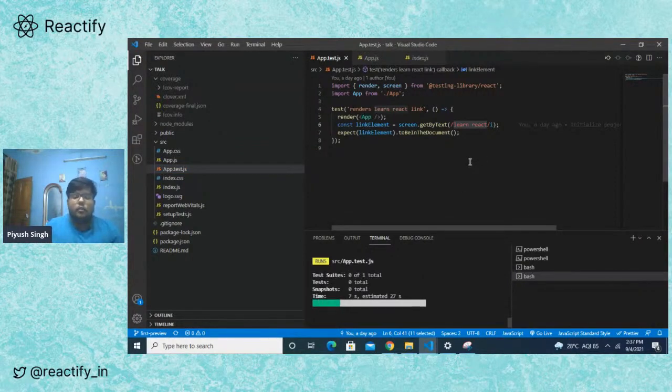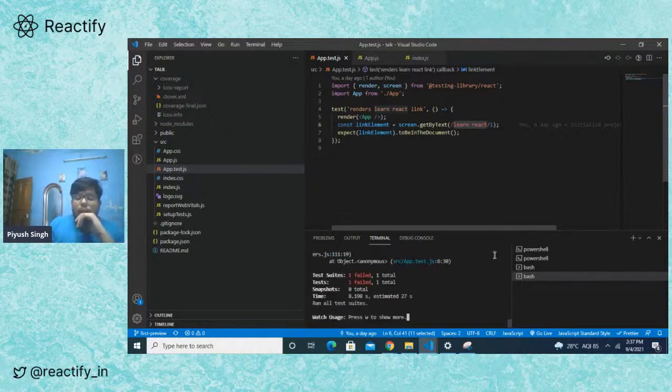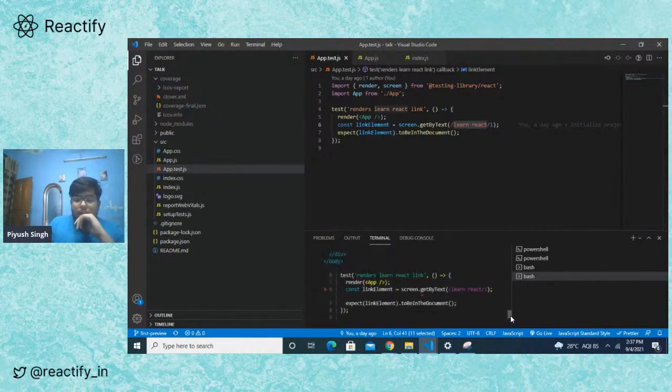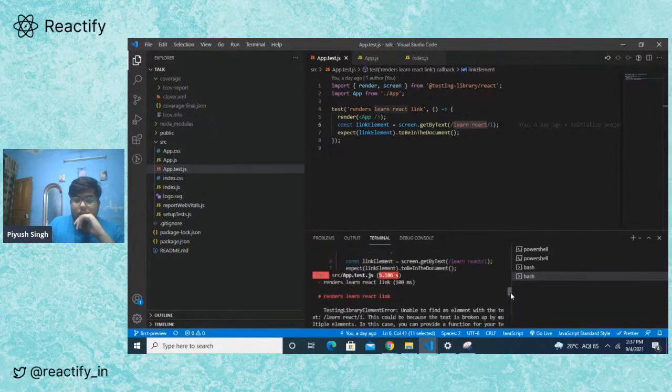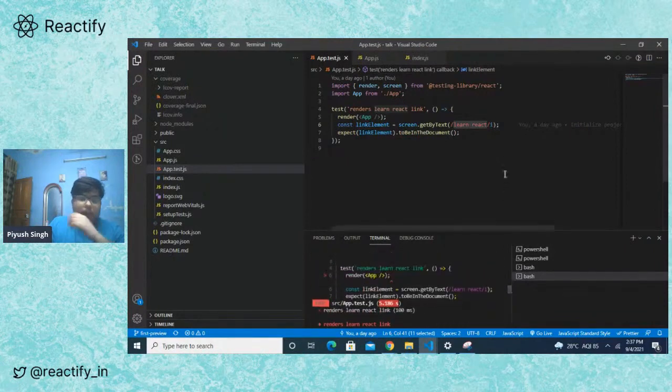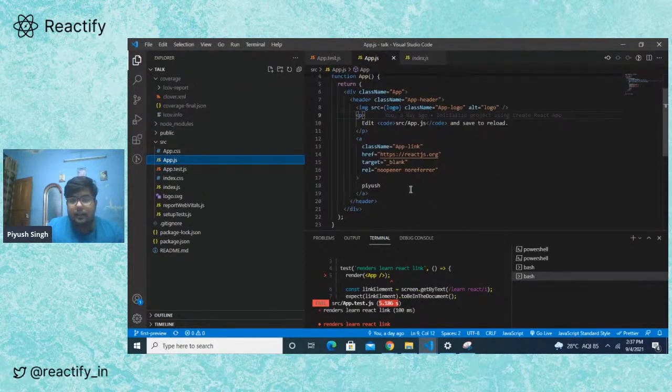Let's just run this first and see how this fails. See, this will fail because it's trying to find "learn react" in my current component, but I have replaced that thing with my name. Now it's failing because there is no "learning React app", and I put my name in place of it. Now let's put what it expects,